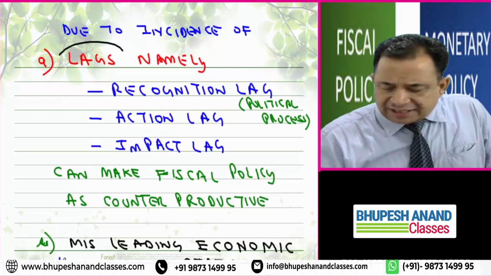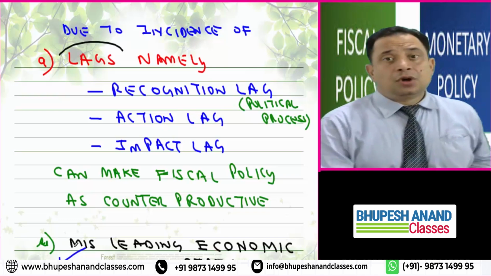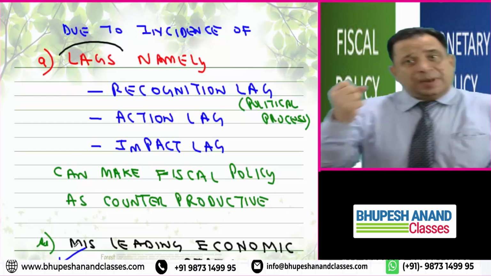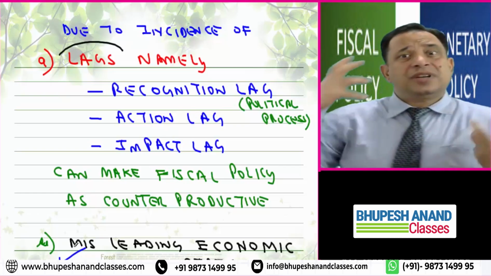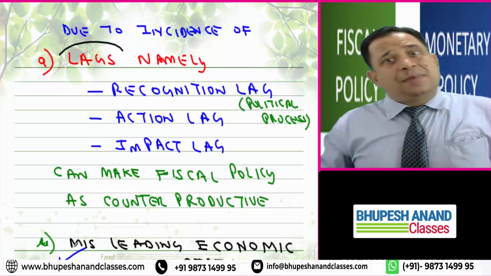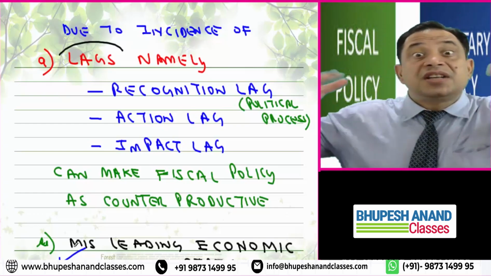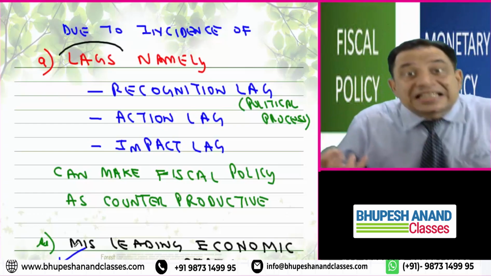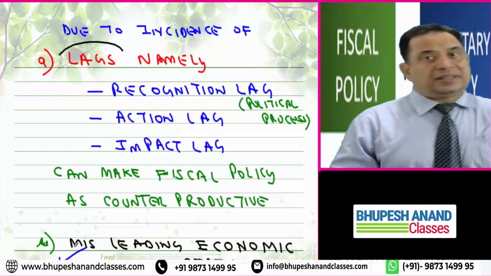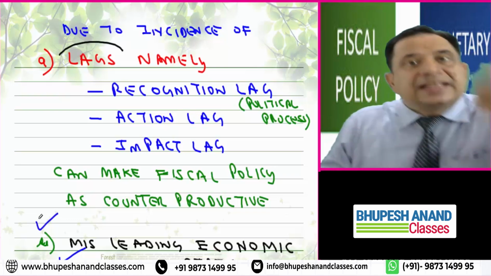Misleading economic statistics can also be a second type of difficulty, because we are talking about statistics, whether my economy is in expansionary mode or contractionary mode, which type of cycle it is. Supposedly my economy is growing and I again go for expansionary fiscal policy, then it will increase inflation. So the statistics I rely on should be accurate. So misleading economic statistics can be a difficulty in implementing fiscal policy.